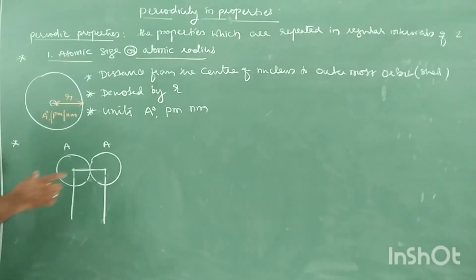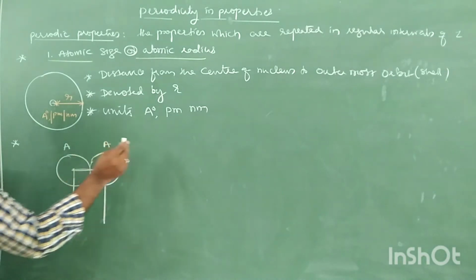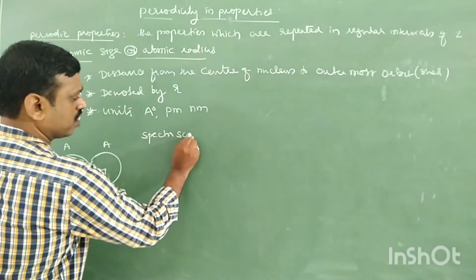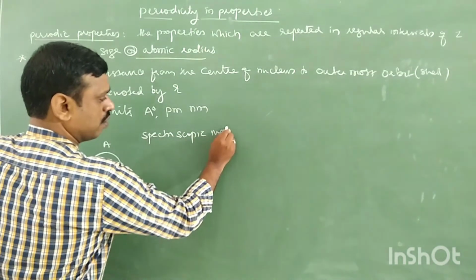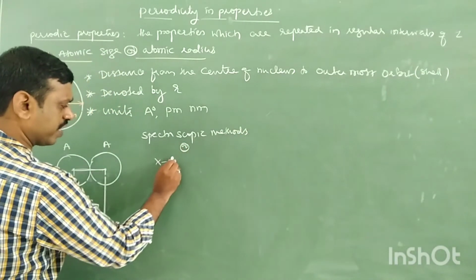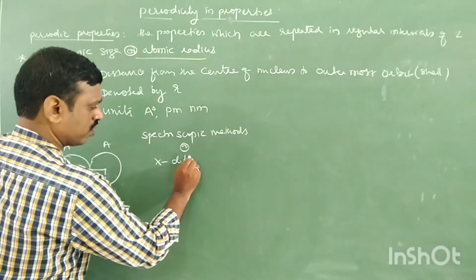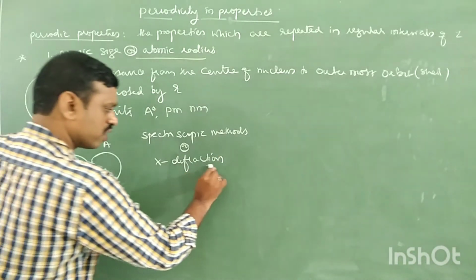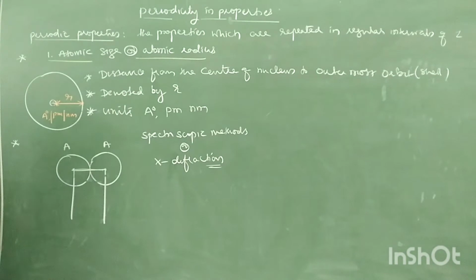Usually internuclear distance can be calculated easily by spectroscopic methods. There are many spectroscopic methods, or even X-ray diffraction. You might have heard X-ray diffraction very commonly. By using any one of these methods, we can calculate the internuclear distance.